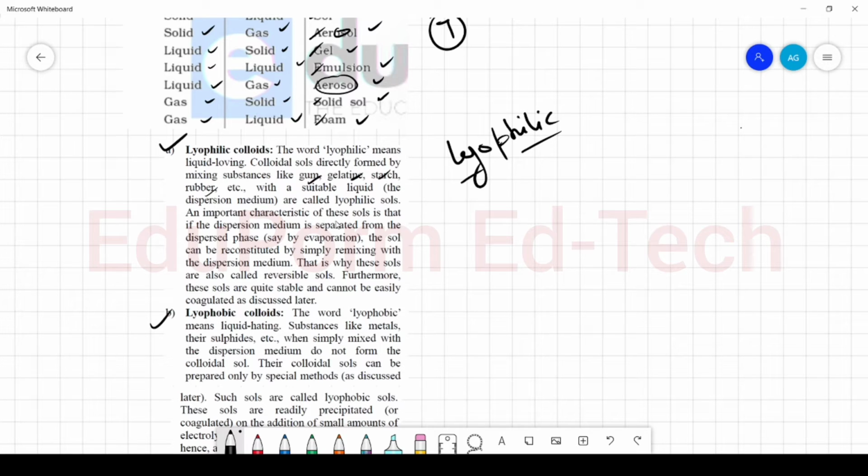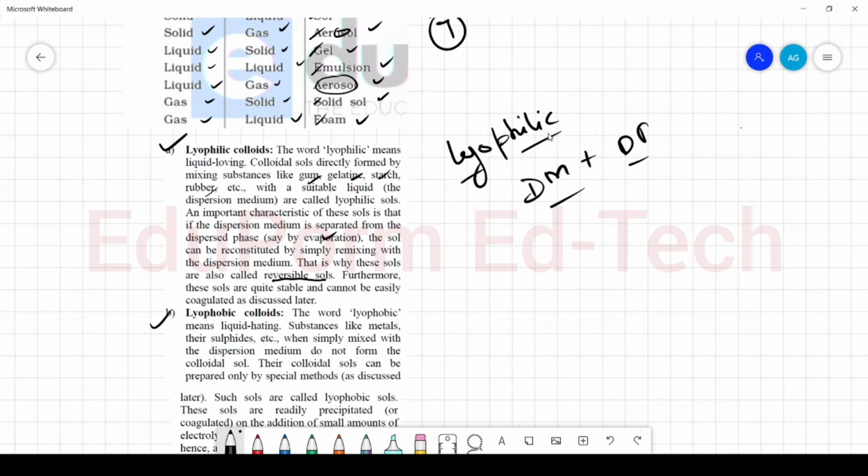Now an important characteristic of these sols is that they can be easily separated, and we will get the dispersion medium and dispersed phase separate. These can be separated easily by methods like evaporation, and therefore they are called reversible sols. Furthermore, these sols are stable and cannot be easily coagulated by addition of electrolyte.